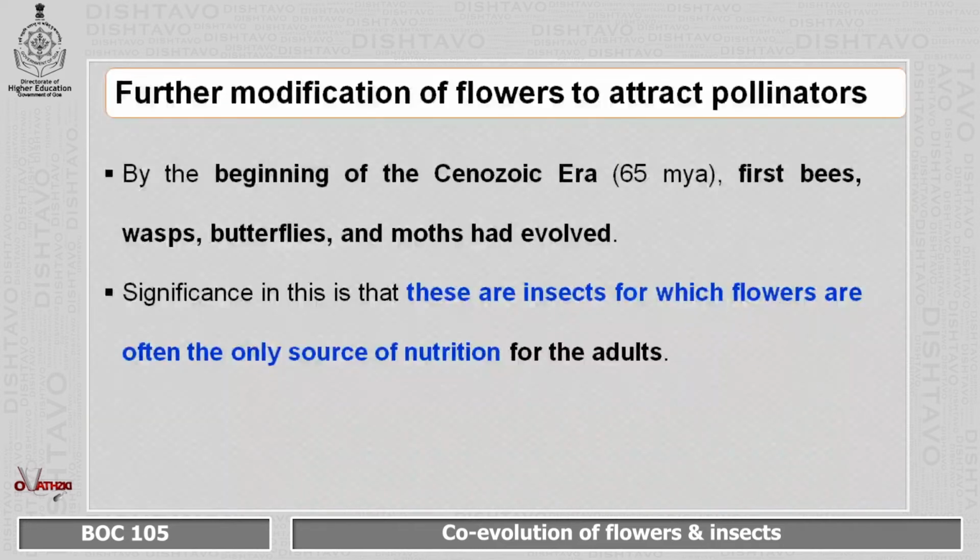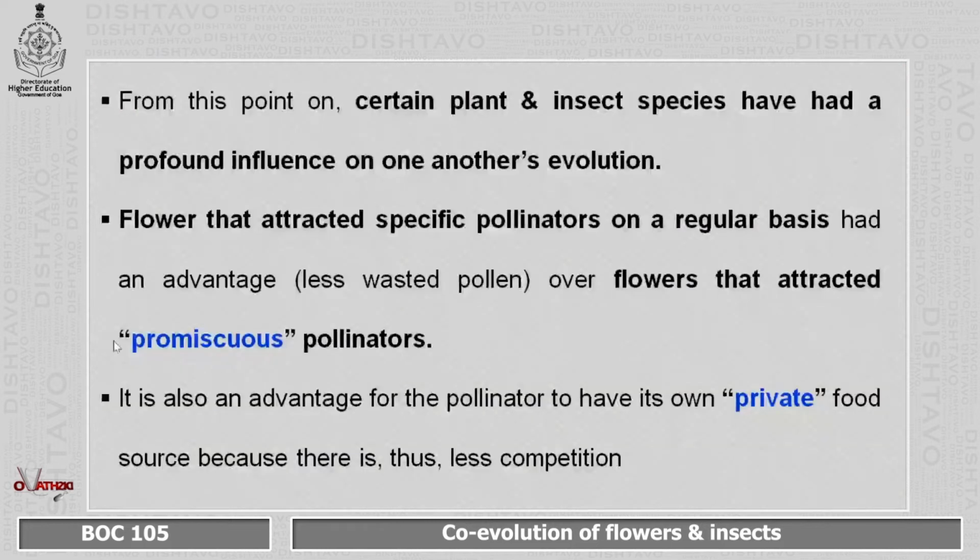Now, further modifications of flowers to attract the pollinators. As we all know, by the beginning of the Cenozoic era, bees, wasps, butterflies and moths had evolved, and at the same time there were a lot of angiosperms that were also evolving. So what happened is that both of them had a profound influence on one another's evolution.